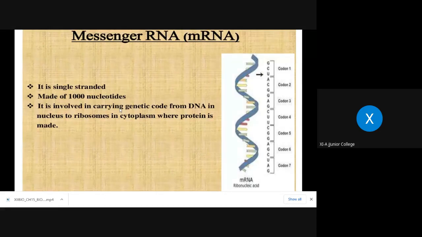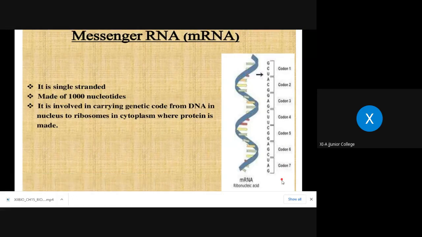Now you will not understand what I read just now. Okay, so the name suggests it. Messenger means it's giving some message. Before that we will study the structure first. You can keep it in the horizontal way or in the vertical way, whatever. Can you see this? It starts with G, then C, U, then A, C, U. Can you note this? Codon 1, codon 2, codon 3, codon 4. These are numbered.